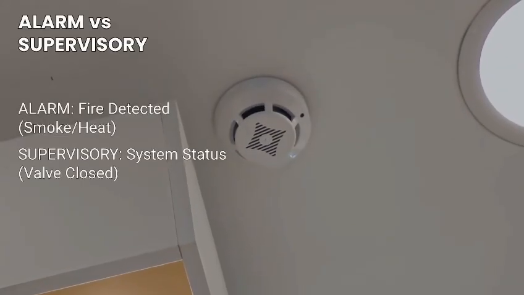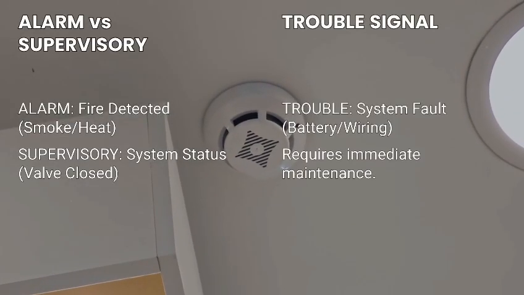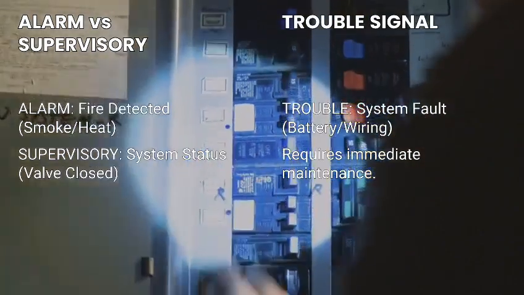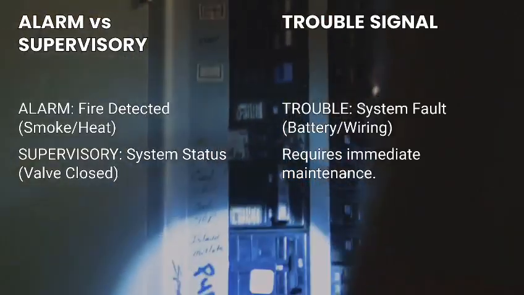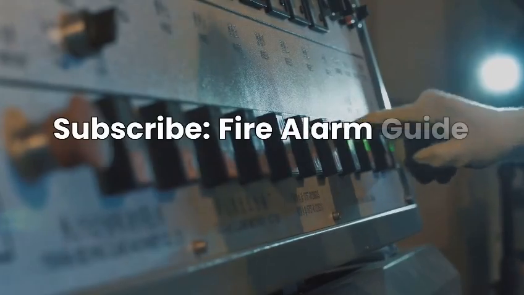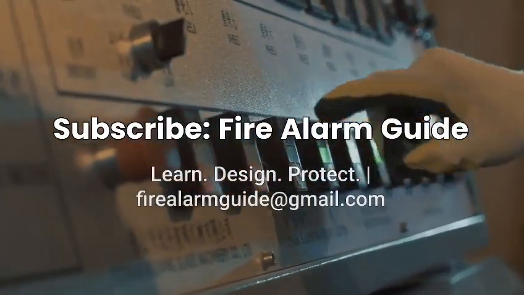Remember, alarm means fire is detected. Supervisory means the fire protection system needs attention. Trouble means the fire alarm system has a fault. Understanding these three signals is essential for every fire alarm engineer.